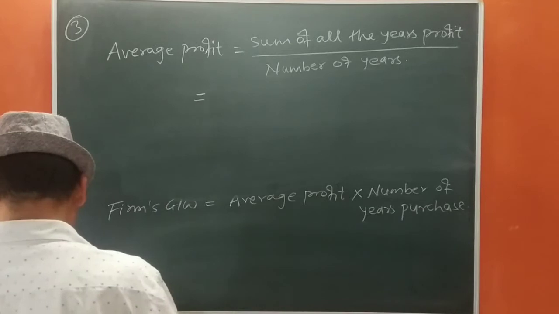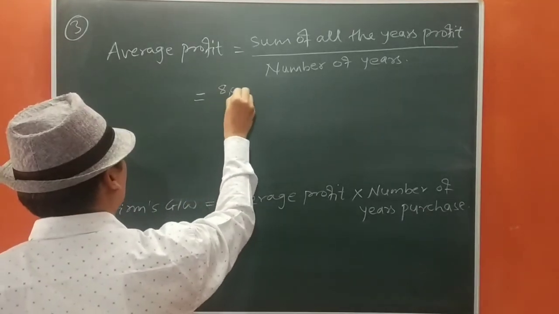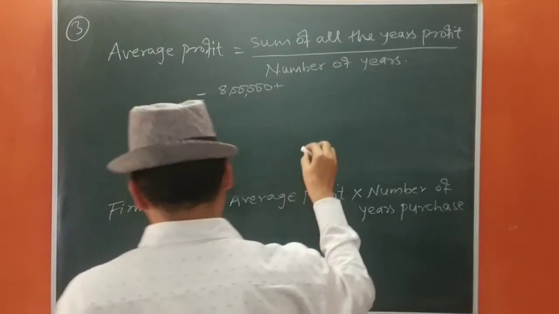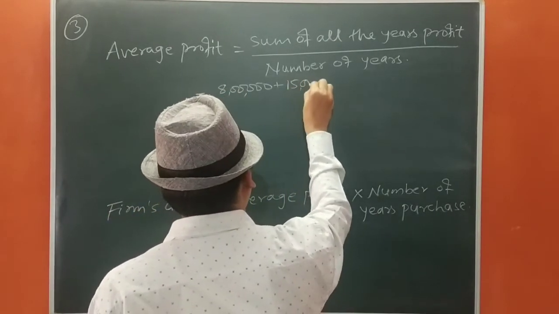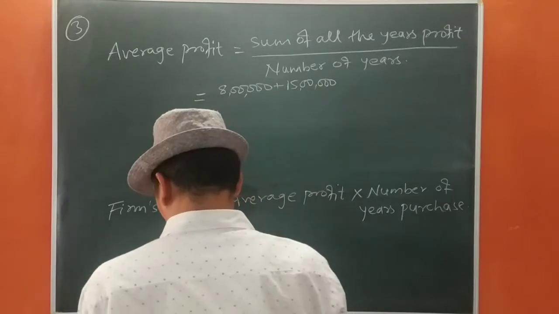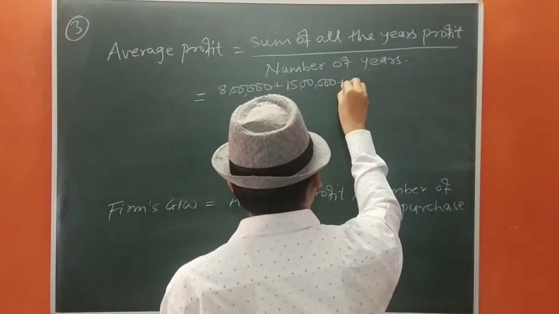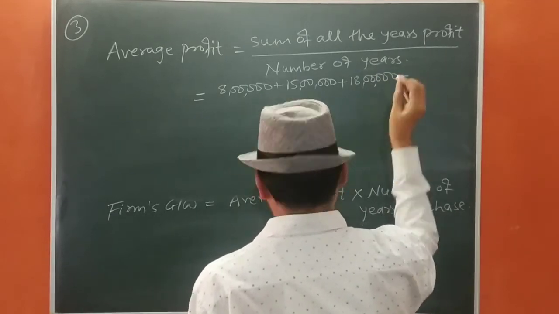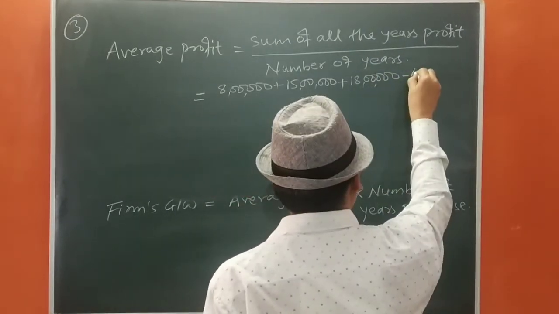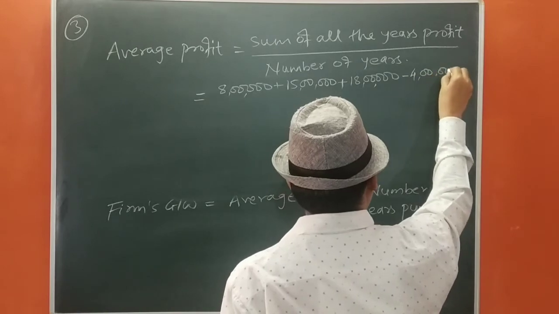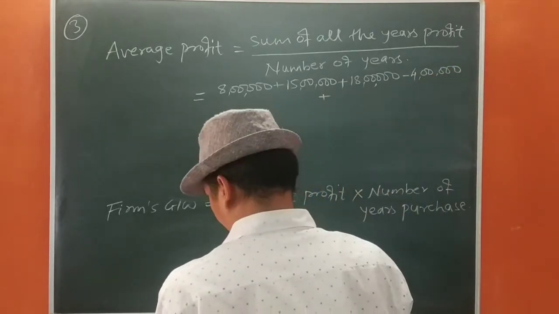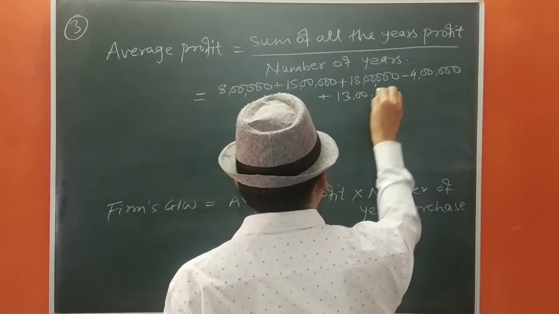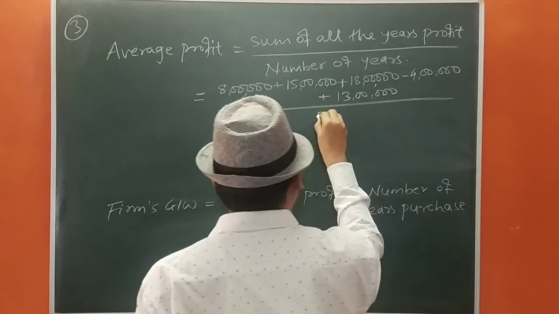So let us start. It is given 8 lakh plus there is a profit of 15 lakh. Then there is a profit of 18 lakh, and there is a loss of 4 lakh. Then again there is a profit of 13 lakh. We are going to divide by 5.